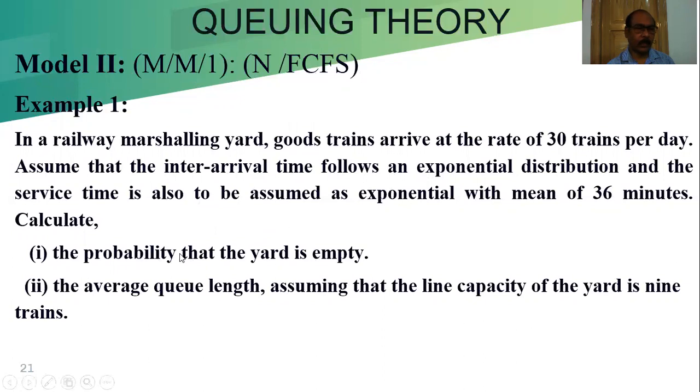Then we answer question 1, the probability that the yard is empty, and the average queue length, assuming the capacity of the yard is 9 trains. That means we have to calculate the terms for n equal to 0, 1, 2, 3, 4, 5, 6, 7, 8, 9, small n up to capital N, that is 0 to 9.